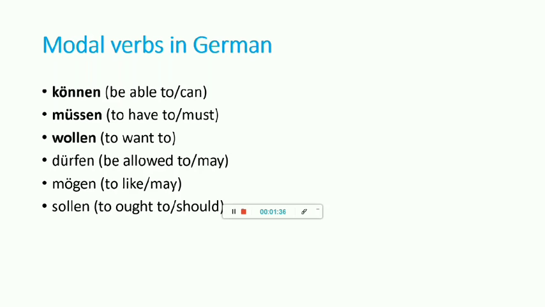And how do we say this in German? Müssen is a modal verb with which we can say these sentences. Third is wollen. Wollen means to want to. So wollen means to want to. Let us go further, and in this session we'll be discussing these 3 modal verbs.